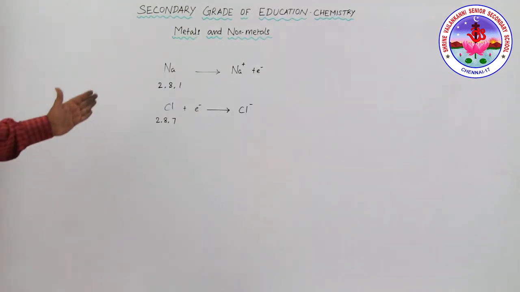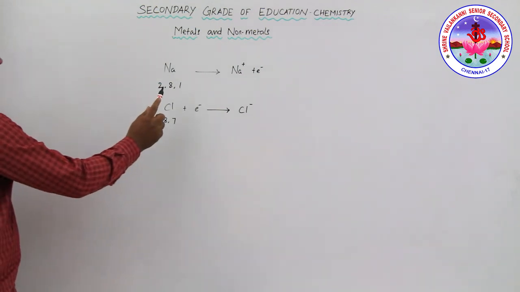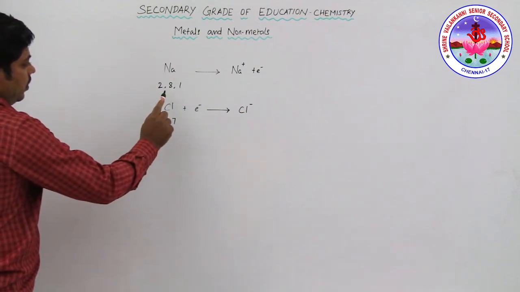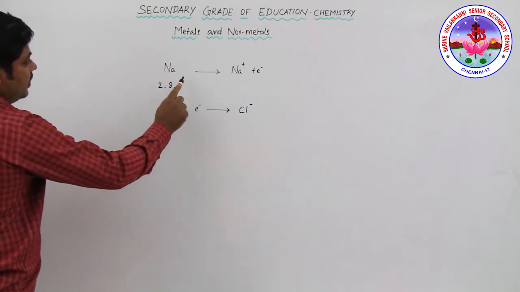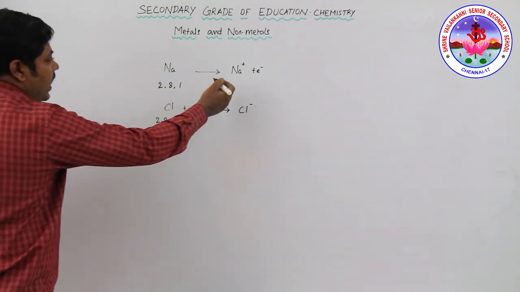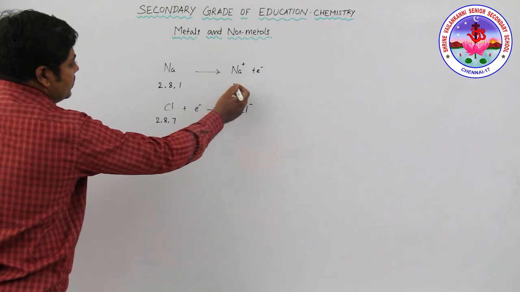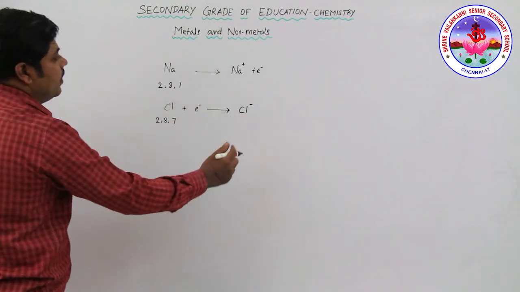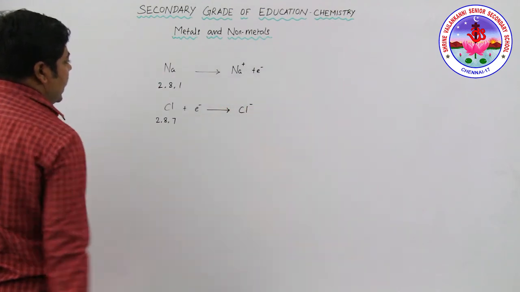See, look at this, the formation of sodium chloride. Here, sodium has atomic number 11 and electronic configuration 2, 8, 1. So the valence electron is what? 1. That is why sodium loses 1 electron to form Na plus. This is called the sodium cation, or simply cation, having lost 1 electron.